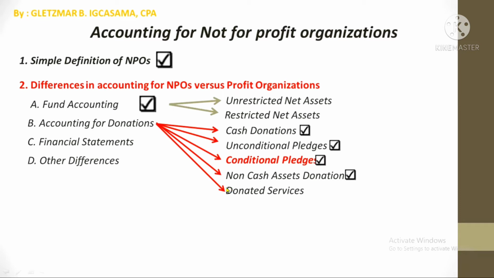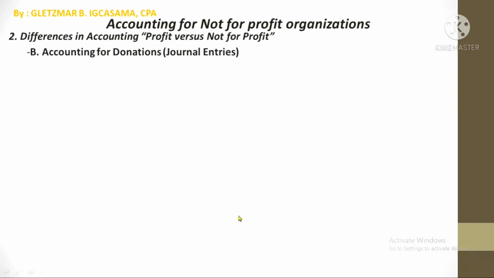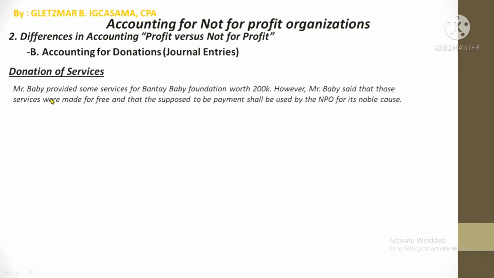And now let's talk about donated services. Let's go directly to the example. Mr. Baby provided some services for Bantay Baby Foundation worth 200,000. However, Mr. Baby said that those services were made for free and that the supposed payment shall be used by the NPO for its noble cause. Question: will Bantay Baby Foundation make an entry? Yes. And the entry is debit expenses, credit contributions revenue, unrestricted, 200,000.